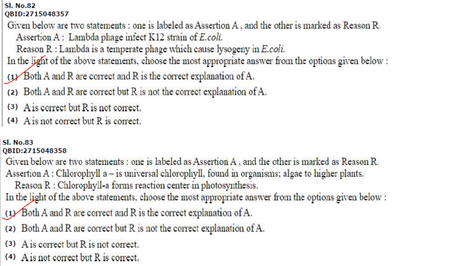Then again assertion and reason. Chlorophyll A is universal chlorophyll found in organisms, algae to higher plants. Yes, that's correct. Chlorophyll A forms reaction center in photosynthesis. That is the reason why chlorophyll A is universal chlorophyll. So both A and R are correct and R is the correct explanation of A.